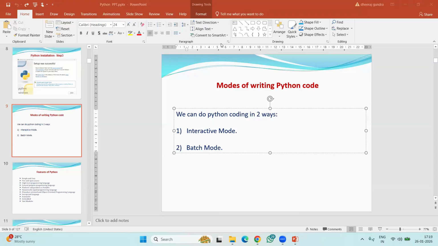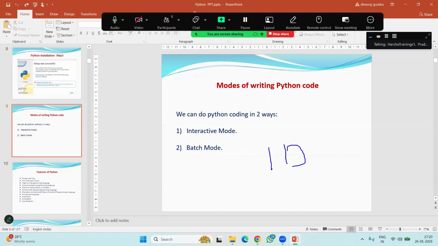For the batch mode, I used one tool. What is the tool? Okay, you said interactive mode means command prompt, that answer is fine. For the batch mode, I used one app or tool. IDLE. What is the full form? Integrated Development and Learning Environment, yes, IDLE.